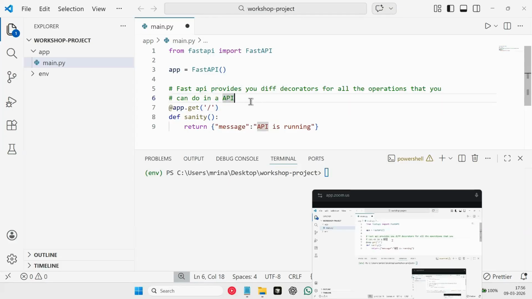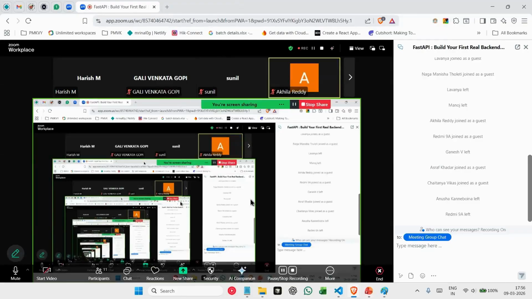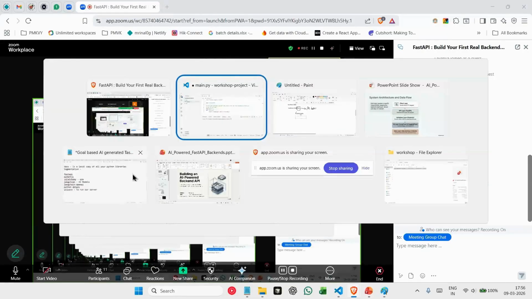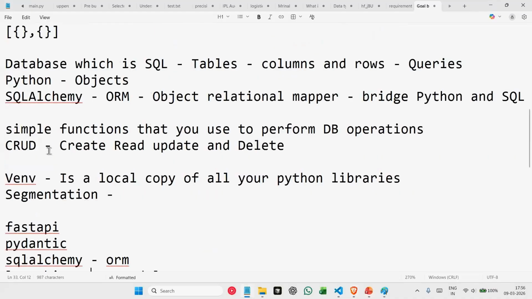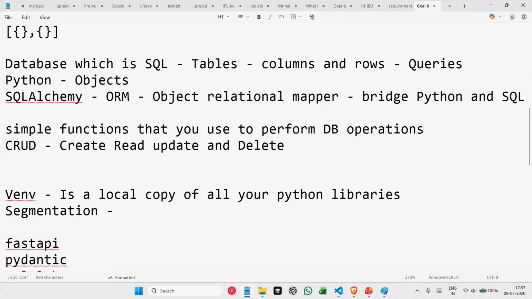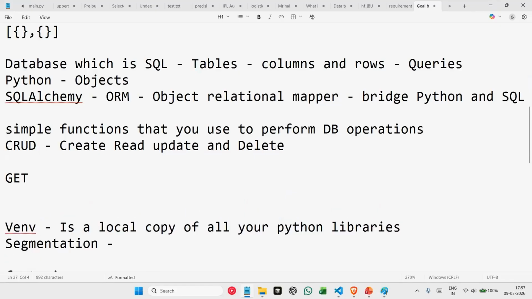For example, when I'm talking about CRUD operations, when you are trying to do these operations using an API, we have different kinds of requests that we'll be sending to the API to perform different kinds of operations.